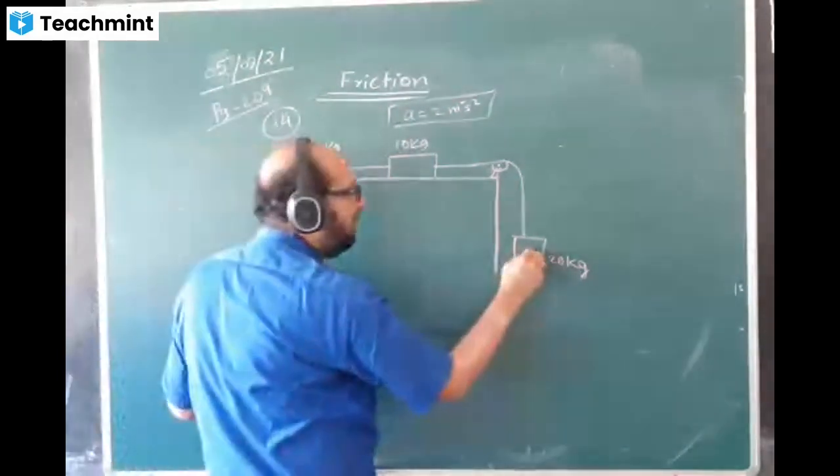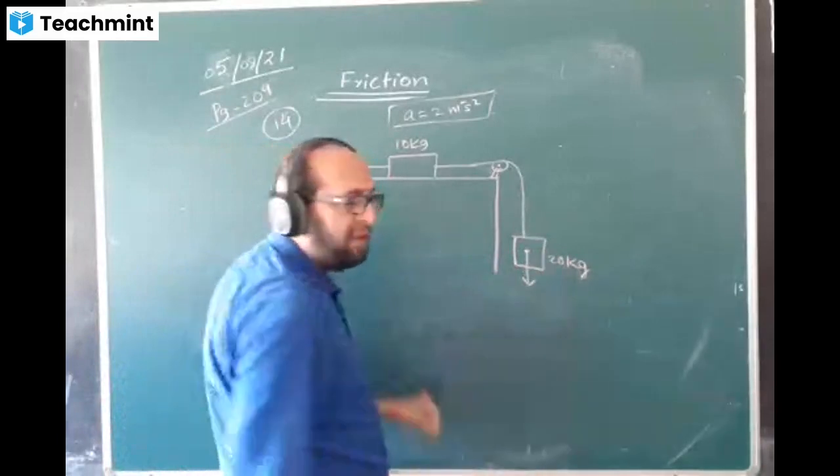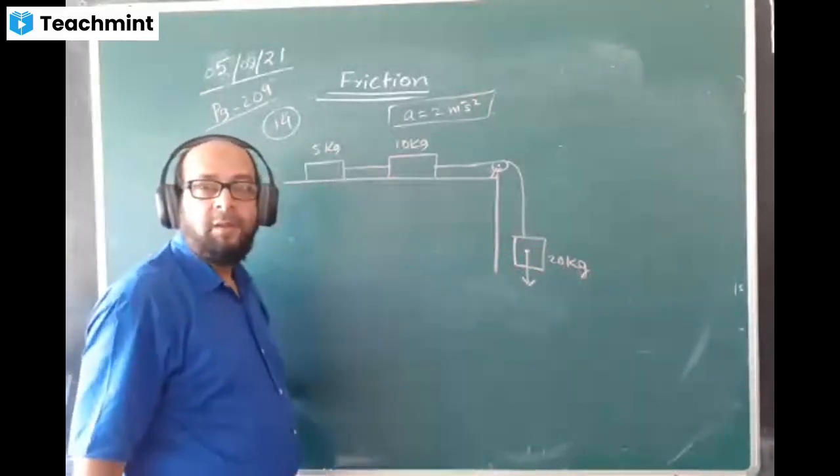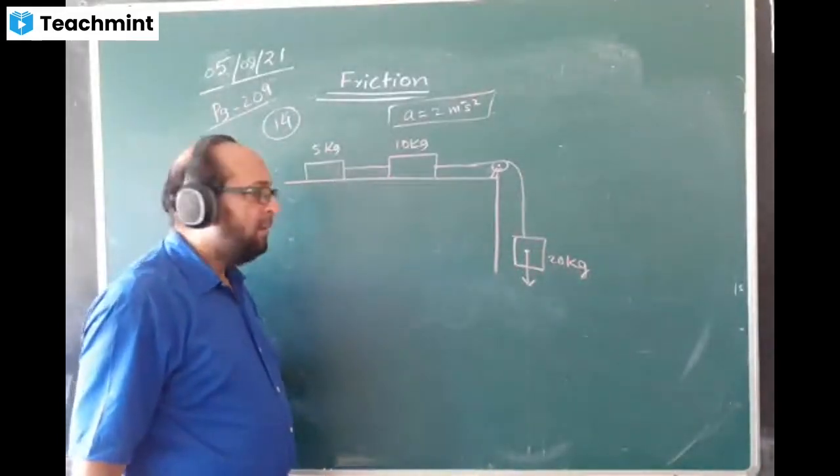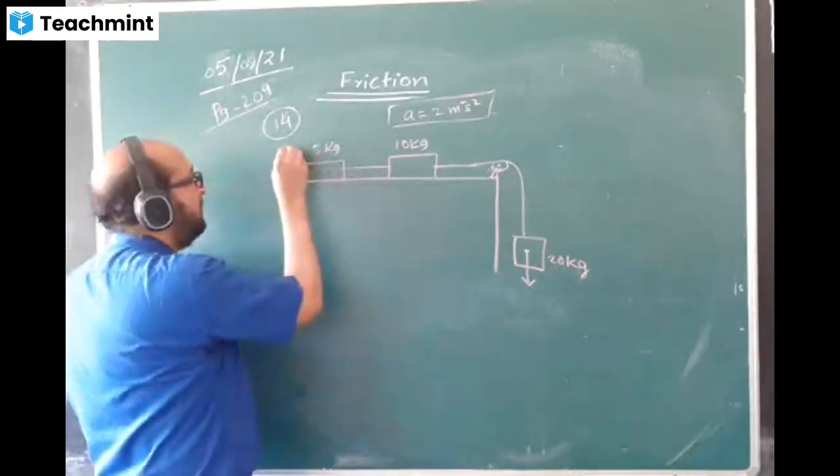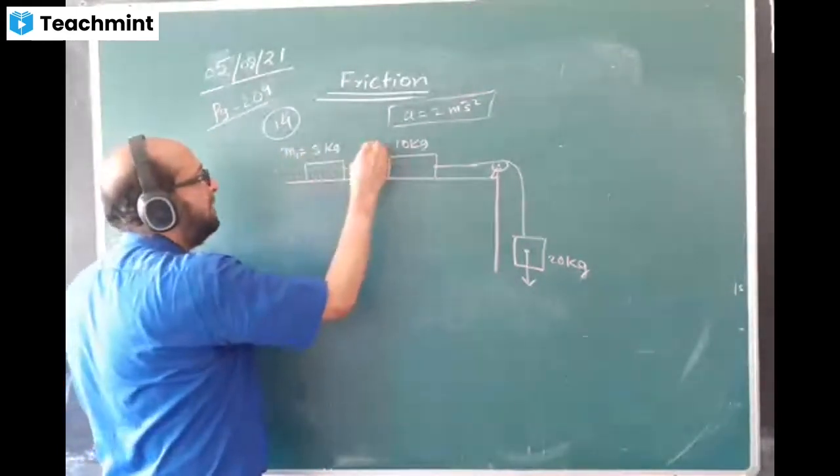First, you will find the weight of this hanging mass. What is the weight of the hanging mass? The weight of the hanging mass is 200 Newton. Okay, right.